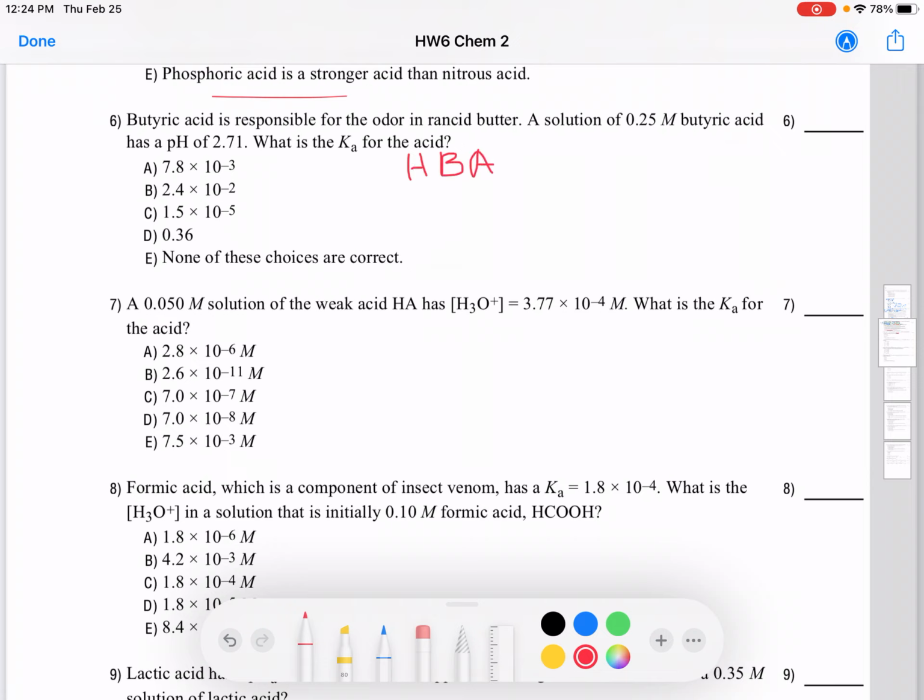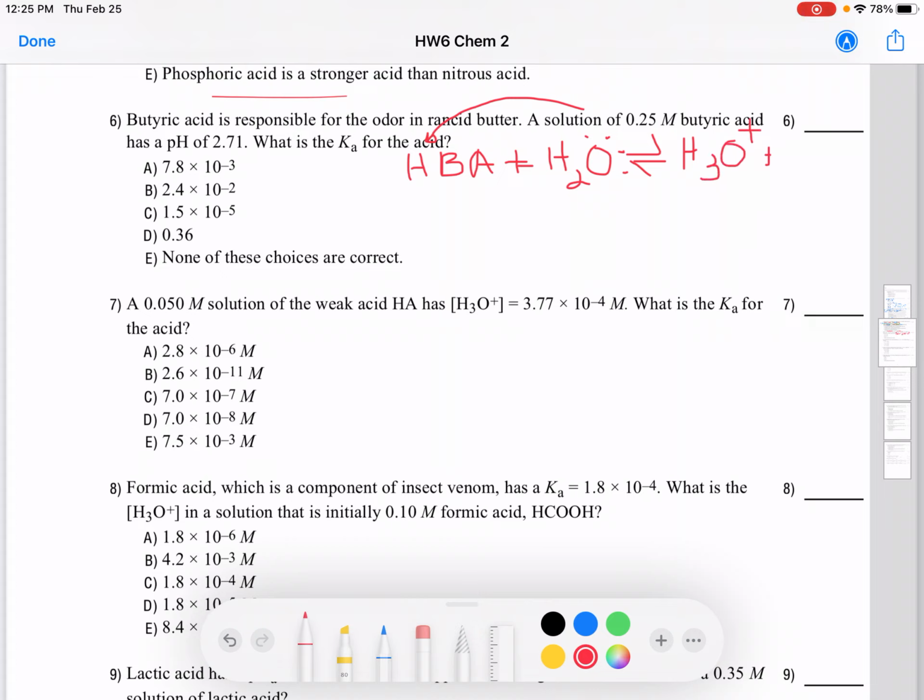H is the ionizable hydrogen, butyric acid, right? Plus water. So what happens when you add a weak acid to water? The lone pair of oxygen on water goes and grabs this hydrogen, right? And then H2O will become H3O plus.